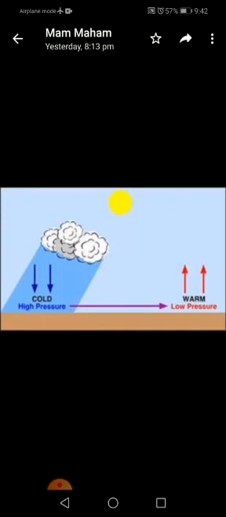Now you have the picture of how the wind is moving from an area of high pressure to an area of lower pressure. When the air is warm, it moves upward, and when the air is cold, it moves downward. Now something more about the wind. Wind is moving air. Increased wind speed is accompanied by reduced air pressure. Air moves from the region where the air pressure is high to the region where the pressure is low, as I told you. Greater the difference in pressure, the faster the air moves.